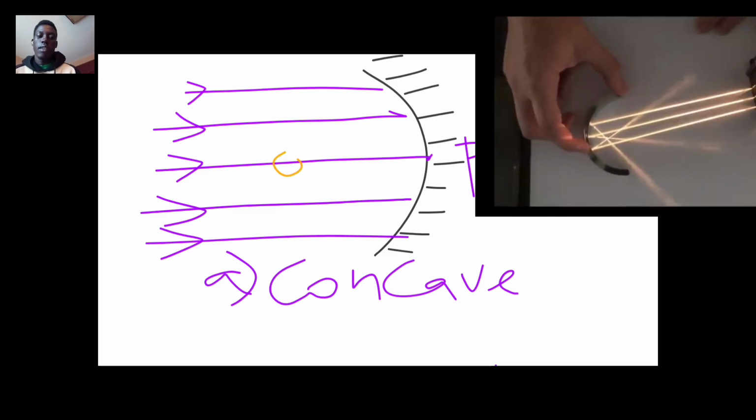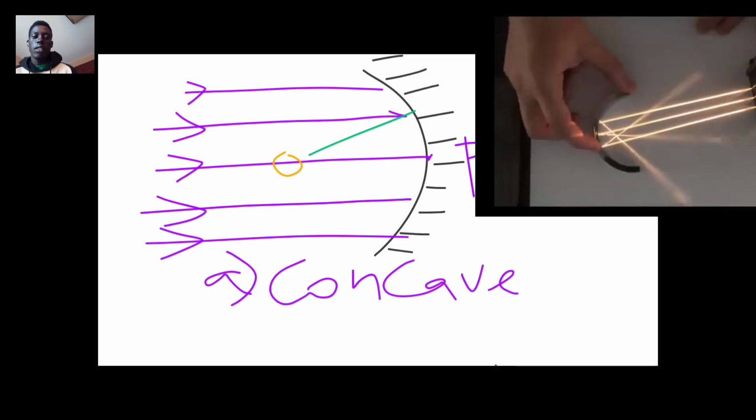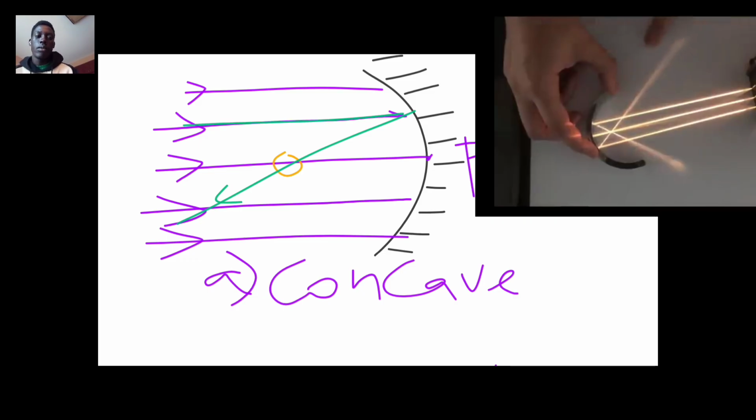This is the focal point they will pass through. In this focal point, all the reflected rays will pass. This ray which is reflected like this will pass through that focus.